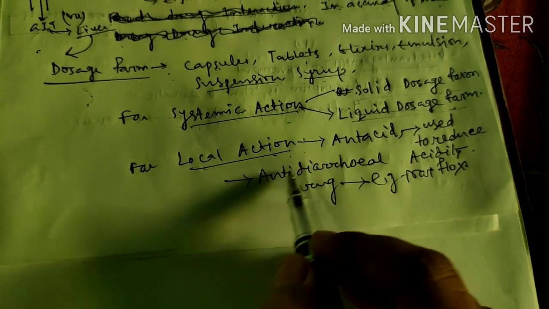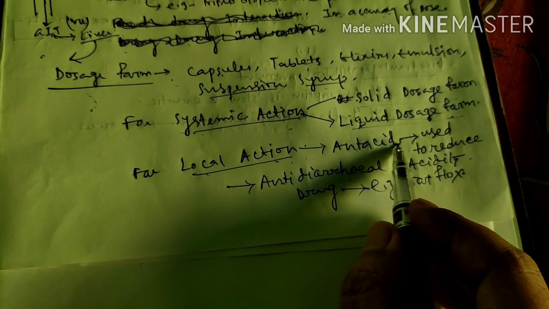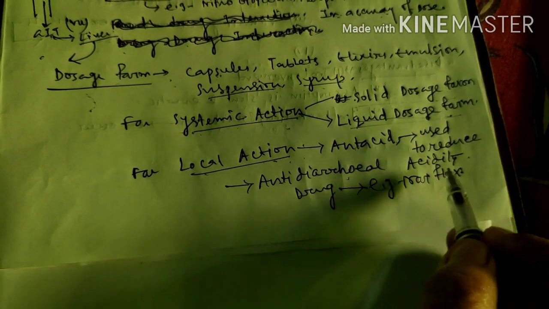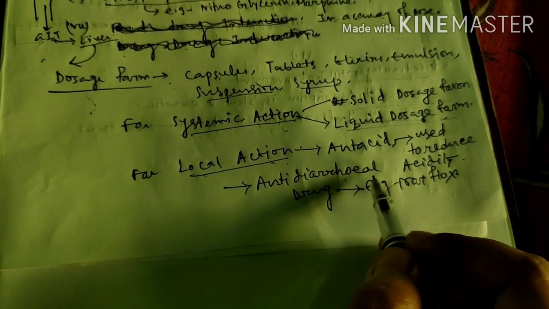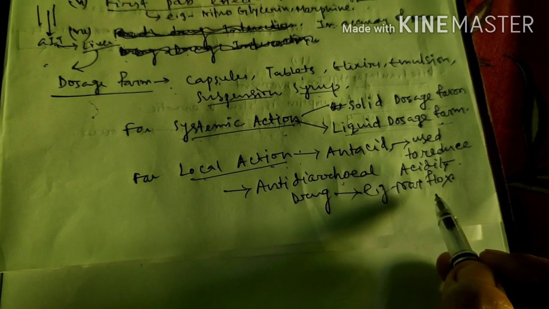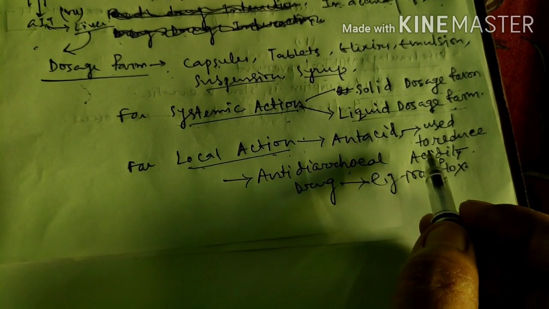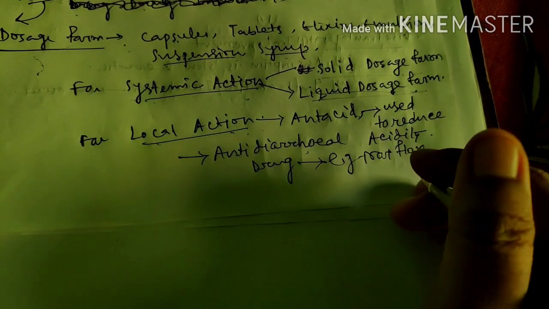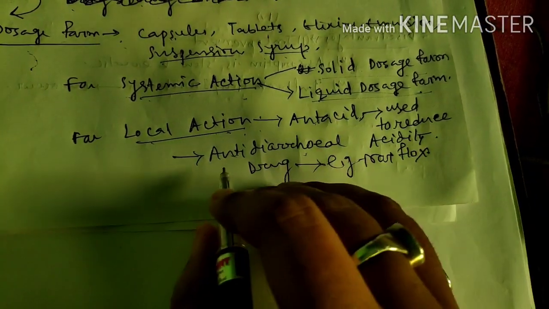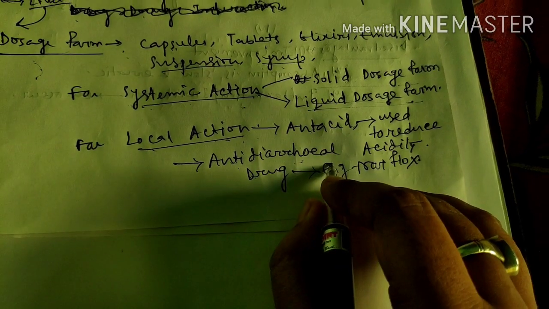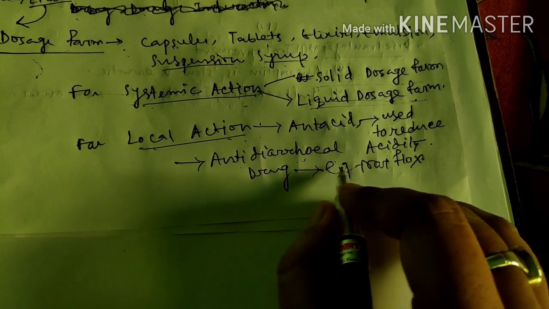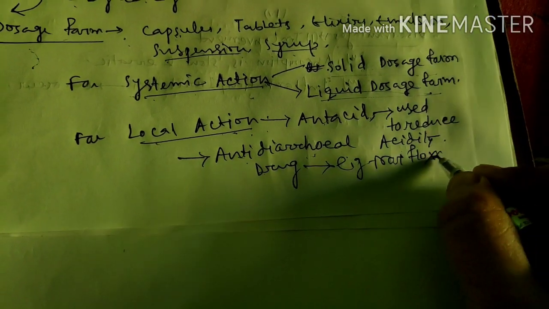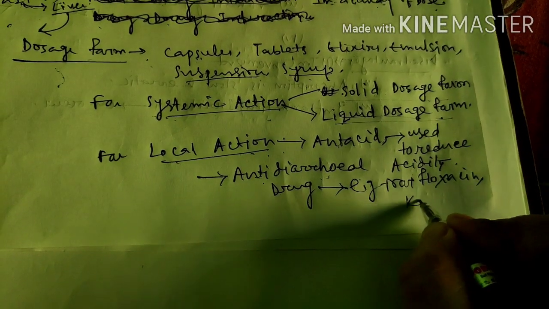And for local action, a few are used for local activity, like antacid and antidiarrheal drug. Antacid is used to reduce the acidity. And antidiarrheal drug, for example Norfloxacin, has antidiarrheal activity. Okay, so norfloxacin, kaolin.